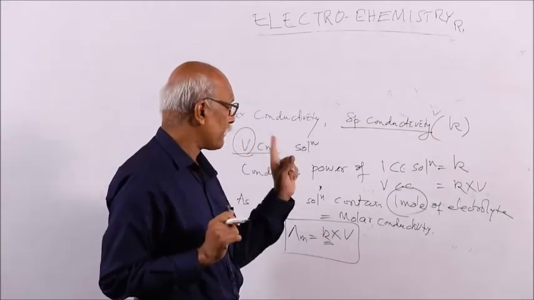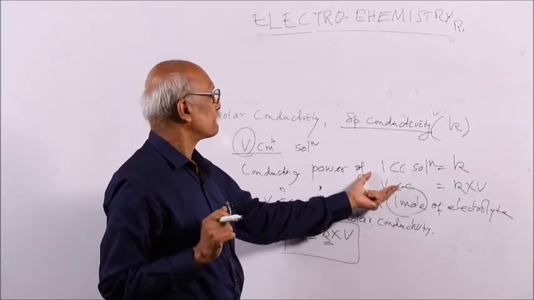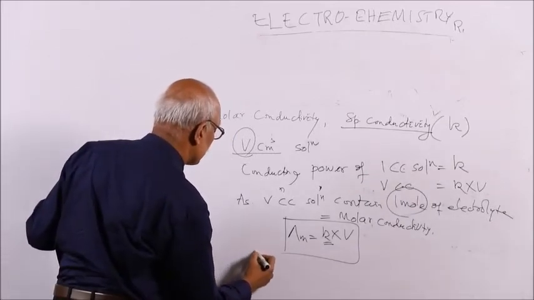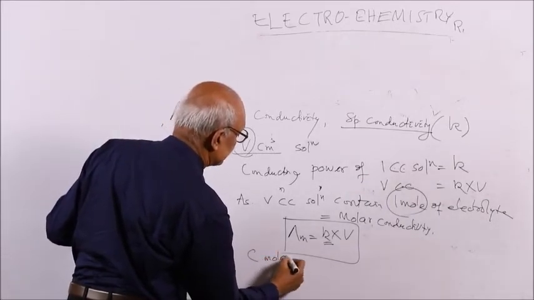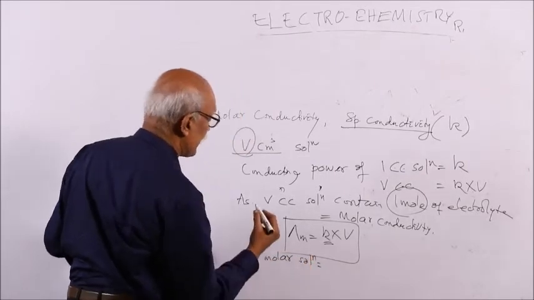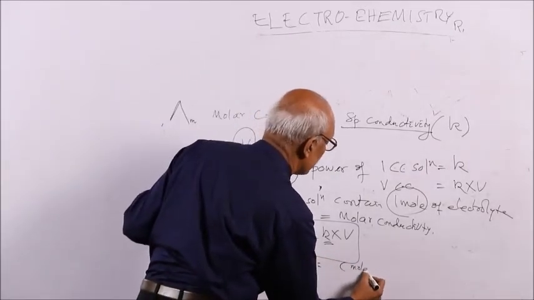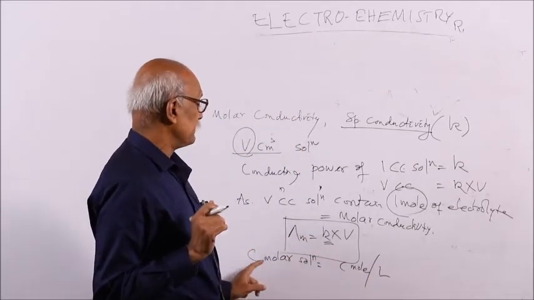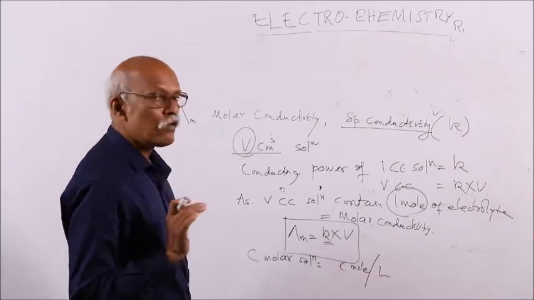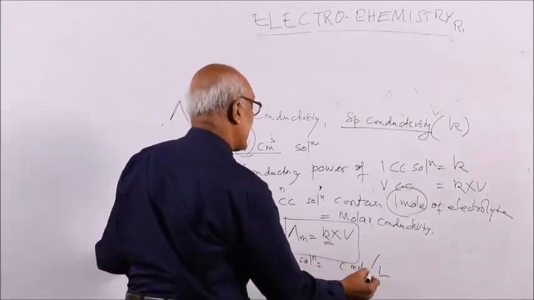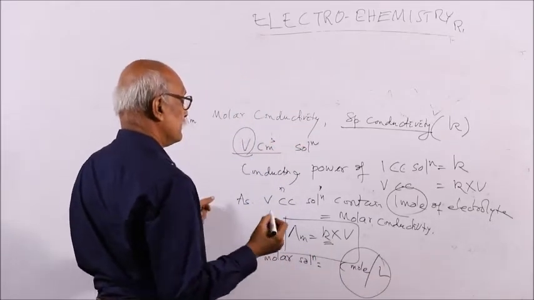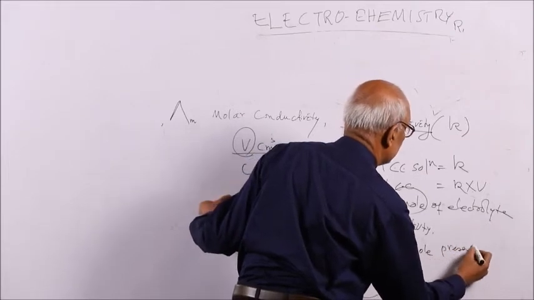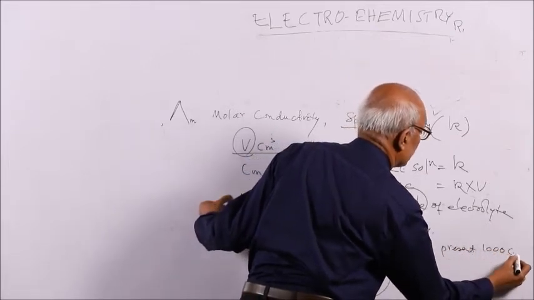But you cannot always take some cc of solution that contains 1 mole. Let us take the molarity of the solution, C molar. C molar solution means C mole of electrolyte per liter. If 1 liter contains 1 mole, that is called 1 molar solution. So, if you take C molar solution, that means C mole present in 1 liter or 1000 cc.